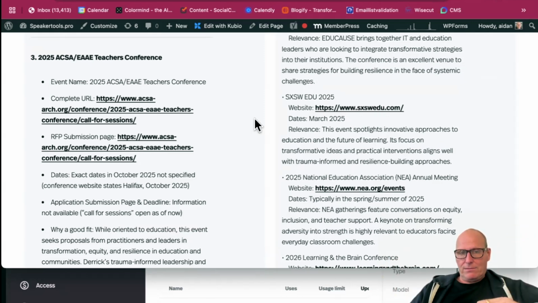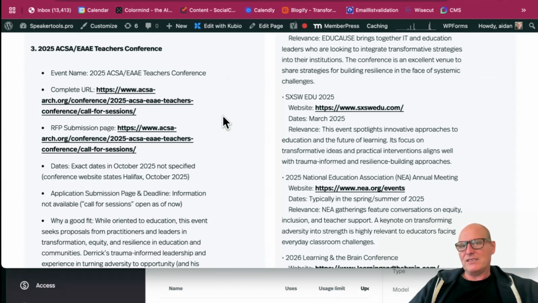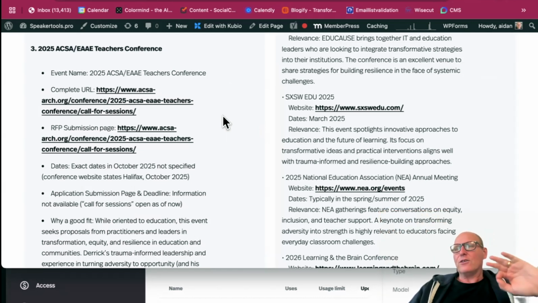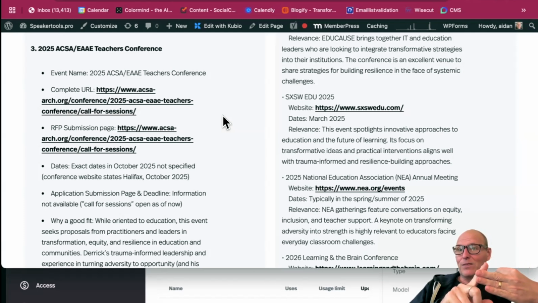Now, I have done the math. If you were to get 5, and you would do this as a rolling thing. So you do the same thing for October, do the same thing for November, do the same thing for December. You cut and paste all the results into a Word document, so you're building your prospect list. If you were to do this for the top 20 cities, and each city found you 5 events in October, 5 events in November, and 5 events in December, that's 15 for each one city. What's the math there? That's 300 events that it's going to find you that you could apply to in just October, November, and December. 300 events.